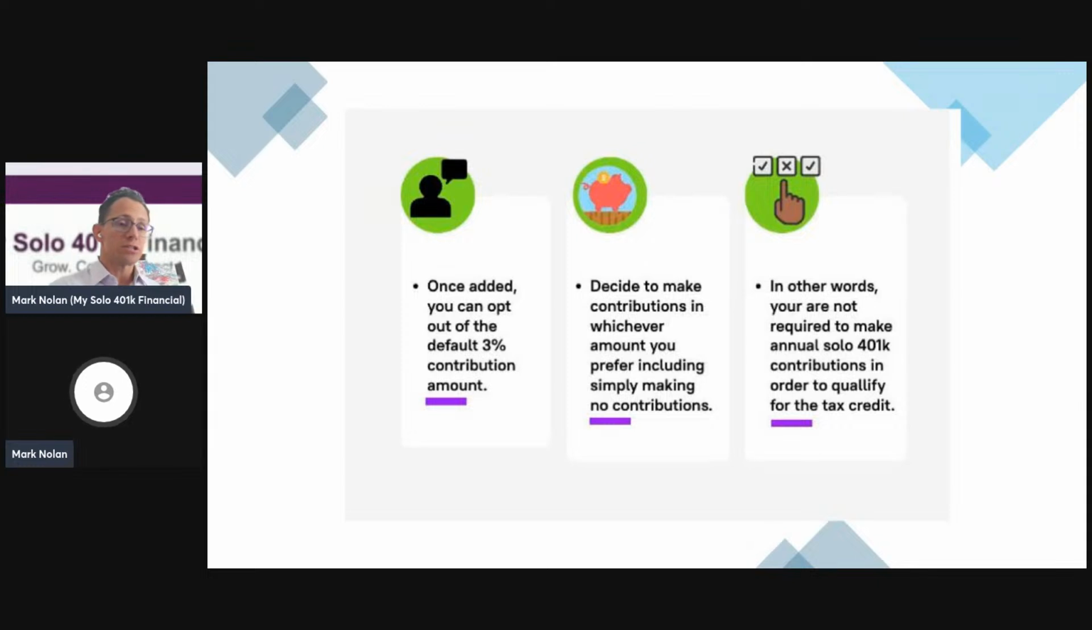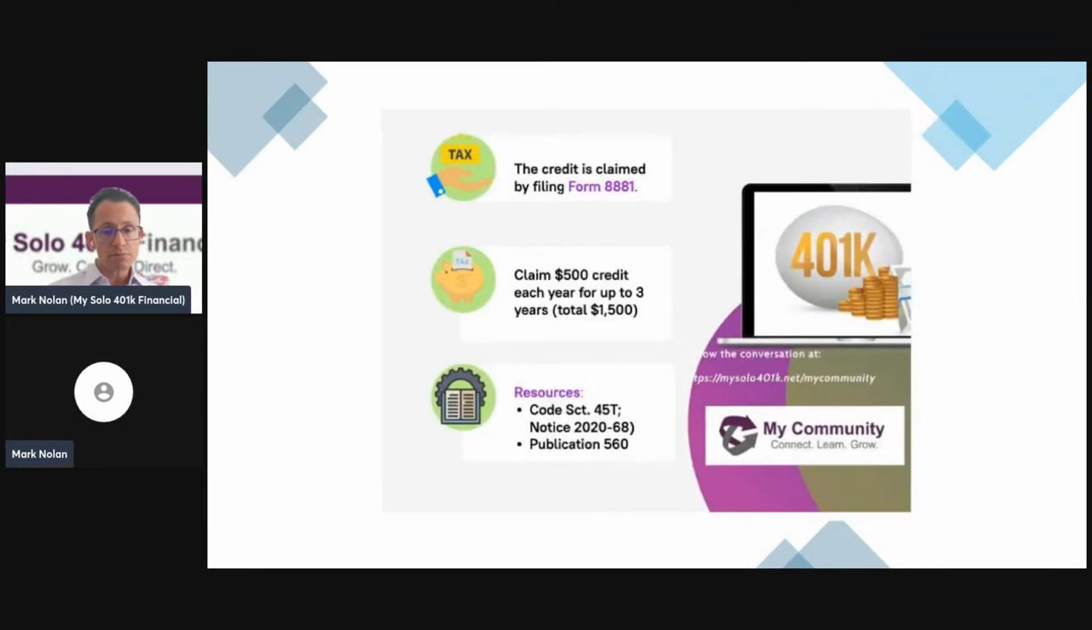You don't have to contribute in order to take advantage of the auto contribution credit, so you can opt out of contributing, but you can still contribute if you decide to, up to the overall limit. You're going to use Form 8881 to claim that credit. So you would file that form each year with your business taxes to get that credit.